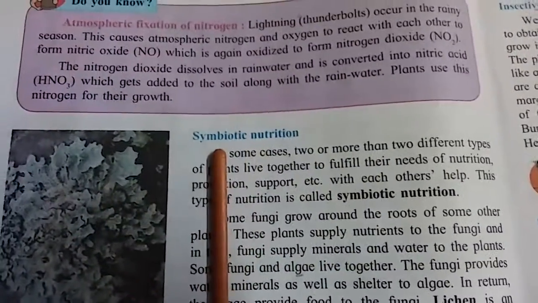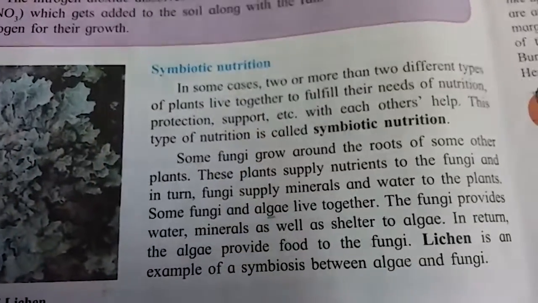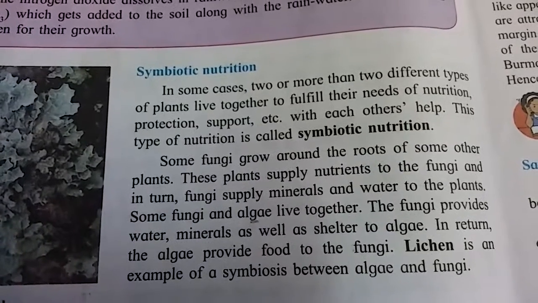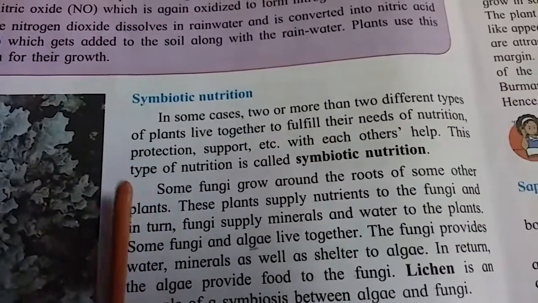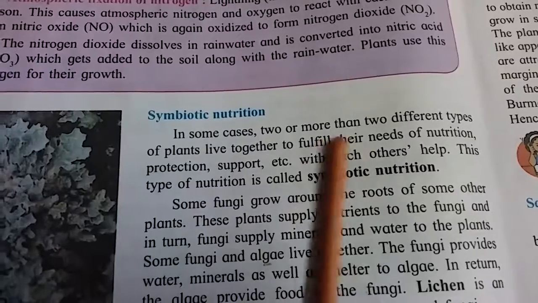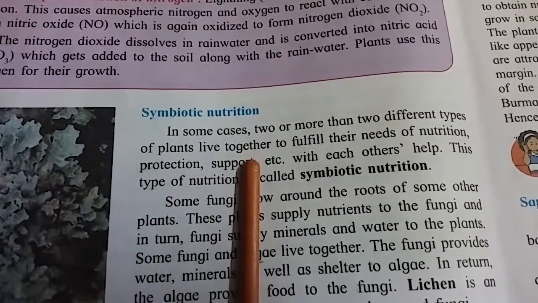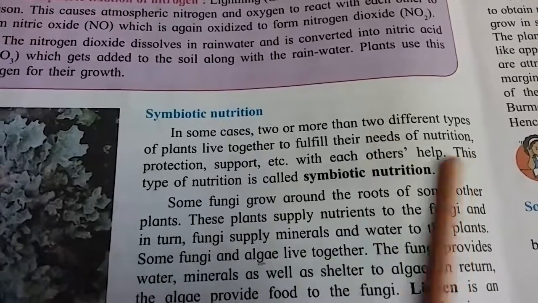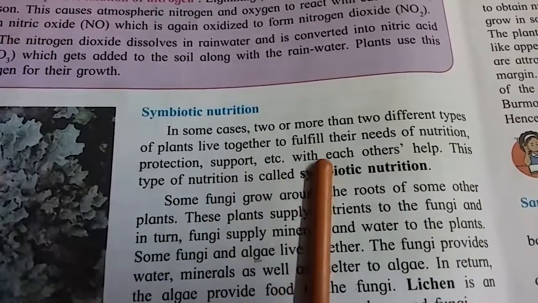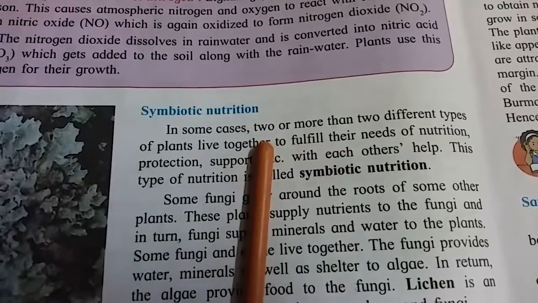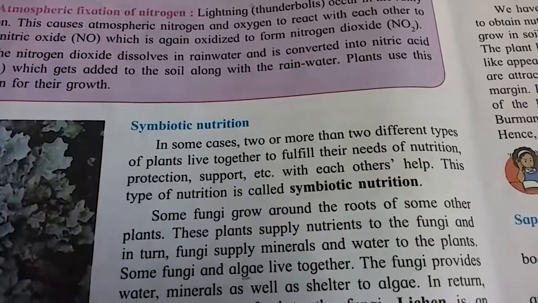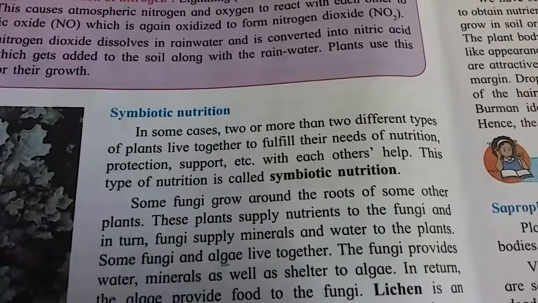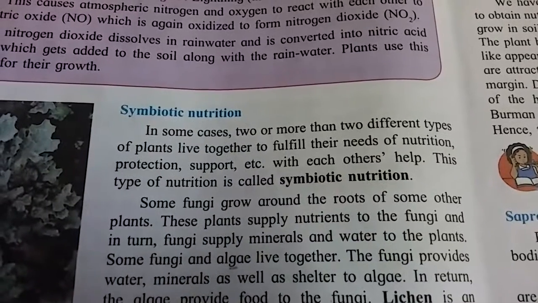Now next, symbiotic nutrition. See, symbiotic nutrition means two or more plants are living together. In some cases two or more than two different types of plants live together to fulfill their need of nutrition, protection, support, etc., with each other's help. Means three, four or more plants live together. They are growing together, they are living together.